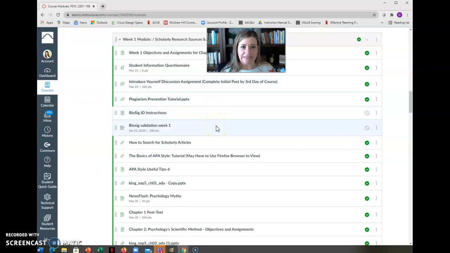I have, for now, taken BioSig out. You won't see it on your end. You can see how it's not published over here. BioSig is software to help ensure that it's you taking the test and so forth. It's had a little glitch in it and it was not working properly, and I am still trying to remedy that. So I may add that in if I can get that glitch taken care of. But for now, don't worry about it, okay? So if you see BioSig anywhere in the syllabus or other places in the course, please know, at least at this point, you don't have to worry about it because of that glitch, okay?